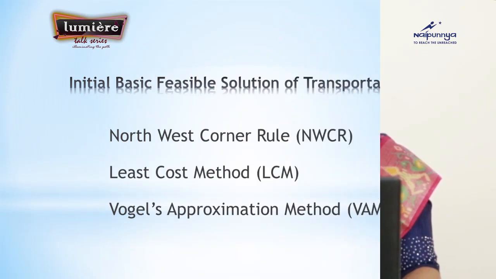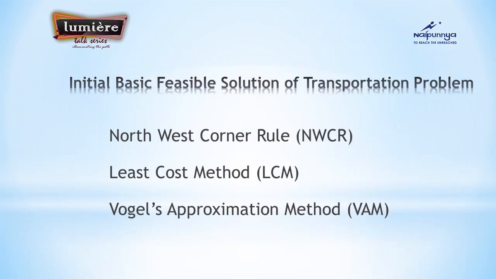As I mentioned for means of transport, here also we have three different methods to solve the transportation problem, and in each method we get a different answer as the transportation cost. The methods are the Northwest Corner Rule, in short NWCR; the second method is the Least Cost Method, in short LCM; and the third method is VAM, which stands for Vogel's Approximation Method. All three methods result in three different transportation costs, and only after doing them can we identify which is the best method, and there our decision arises.